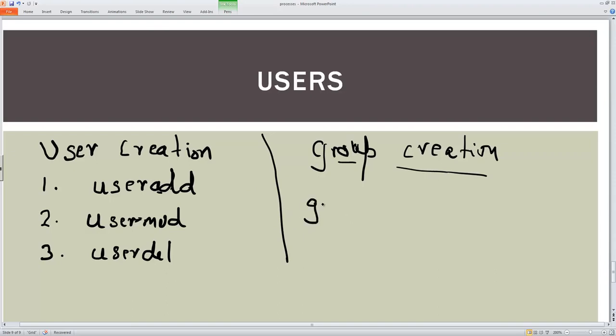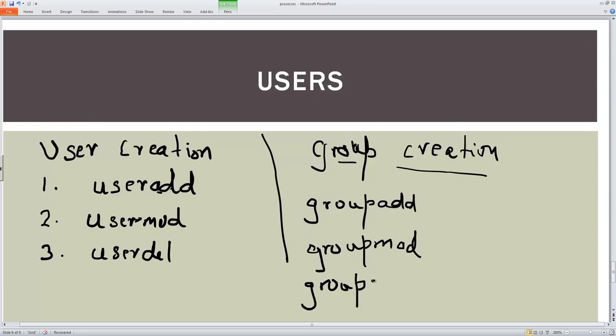How do we create a new group? We can use the command called groupadd. In case we need to modify some values in the group, we can use the command groupmod, and if the groups are no more needed, we can delete the group with groupdel.